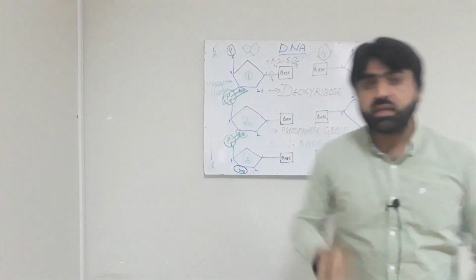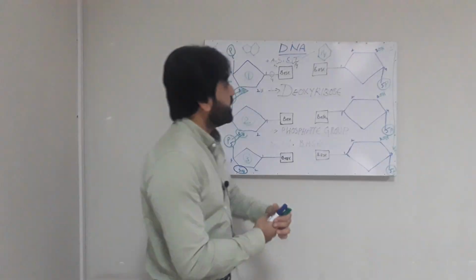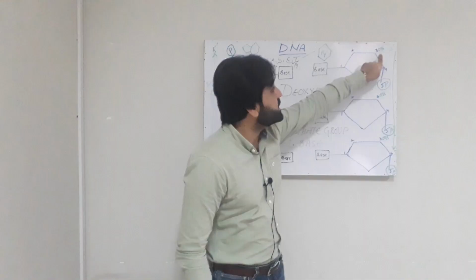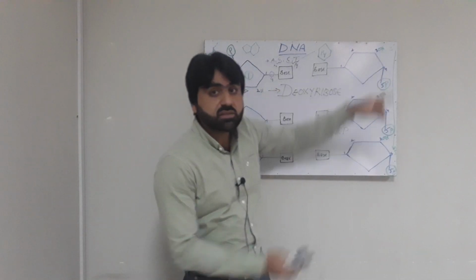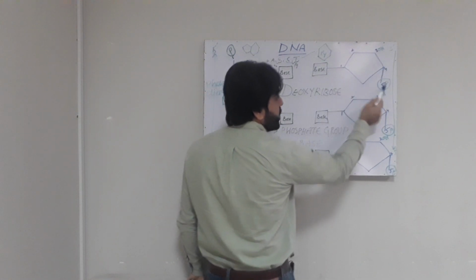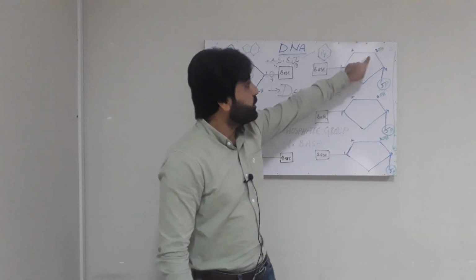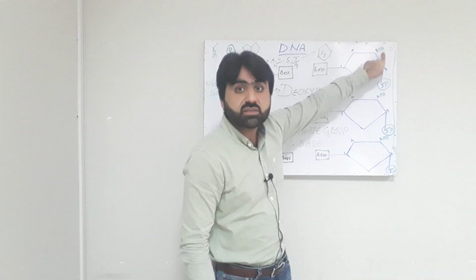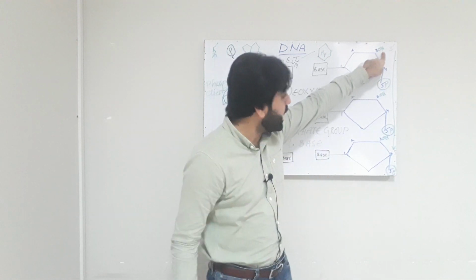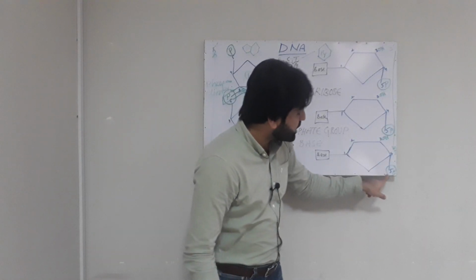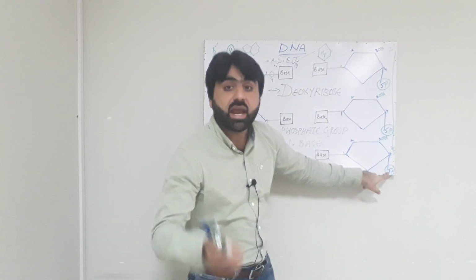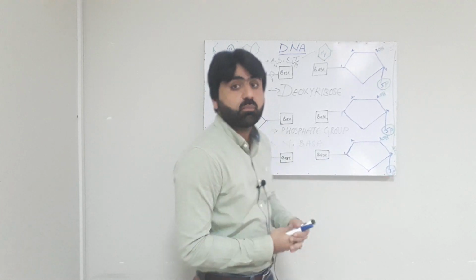So here you can see that in this strand there is a free hydroxyl group present at carbon number 3, because the orientation is different here. This is carbon number 1, this is 2, this is 3, this is 4 and this is 5. So at the upper end there will be a free hydroxyl group at 3 prime carbon for further bonding, and at the lower end there will be a free phosphate group at carbon number 5 for further bonding.